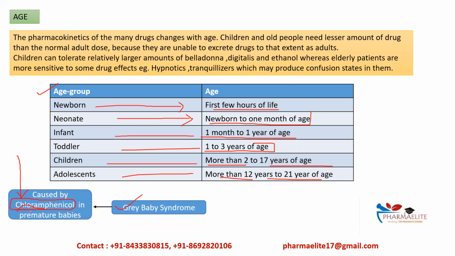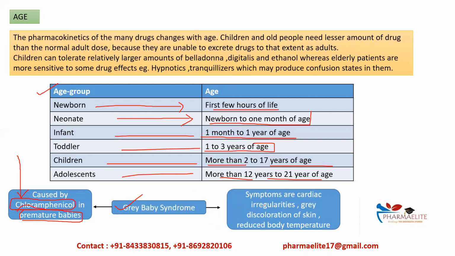And whenever this drug is given in premature babies, okay, what does it do? It accumulates and causes different symptoms like cardiac irregularities, gray discoloration of skin, reduced body temperature, okay. And why does this happen? Because chloramphenicol is actually a polar drug and it undergoes phase 2 conjugation, that is glucuronide conjugation, okay, to get eliminated from the body.